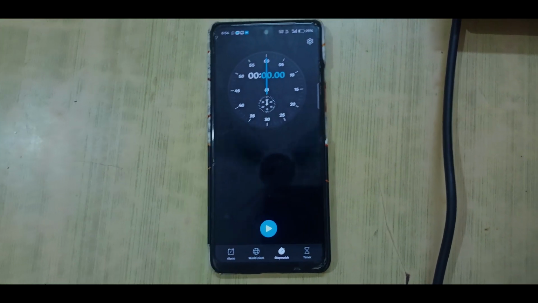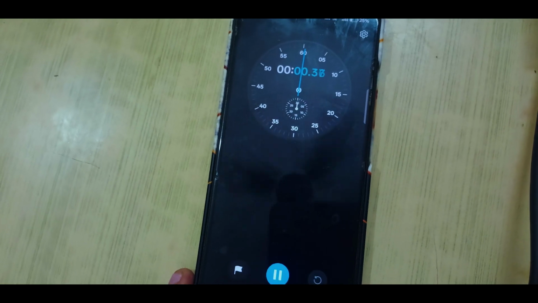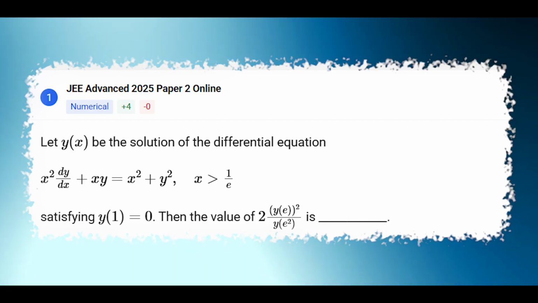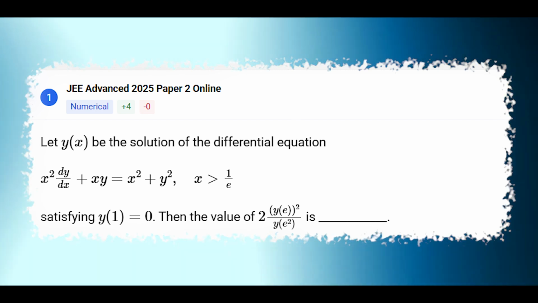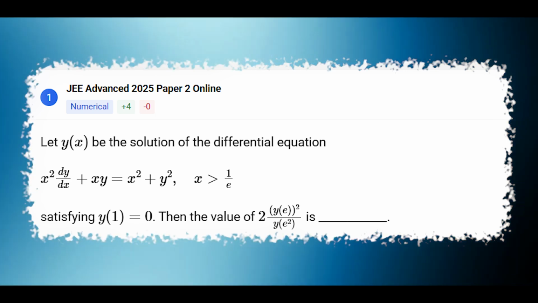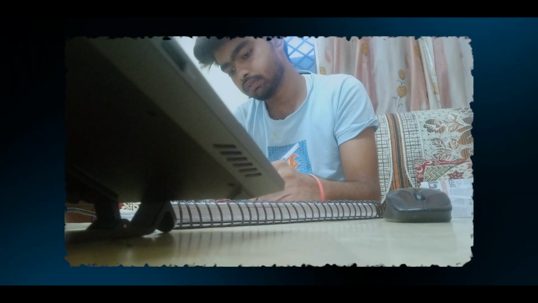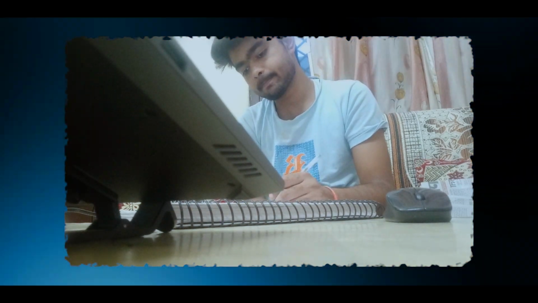So here the stopwatch is ready to be started, and here is the question that I'm going to solve, and here is the paper. So let us start. This is a JEE Advanced 2025 question, which is based on differential equation. I have to solve for y and then put it in this expression and find out this value 2ye square by ye square. At first I had done a wrong attempt, and so a lot of time is wasted.